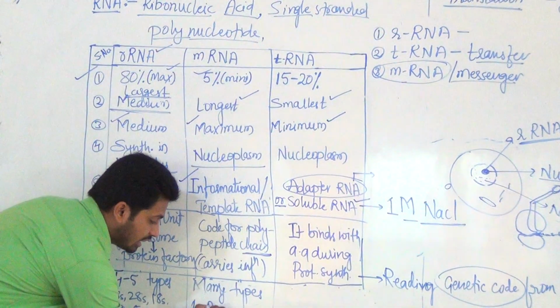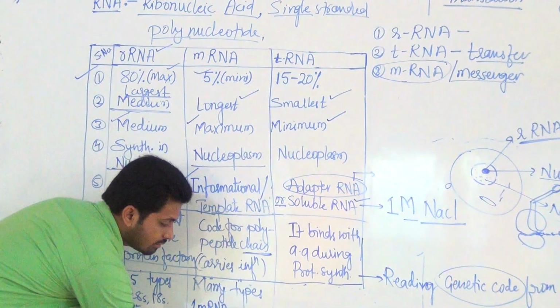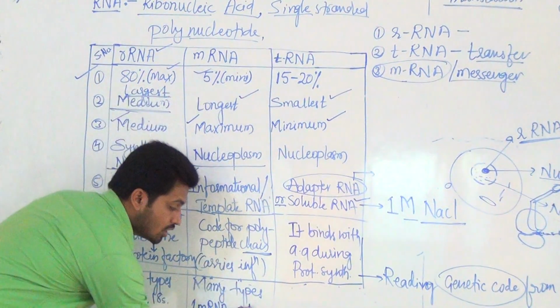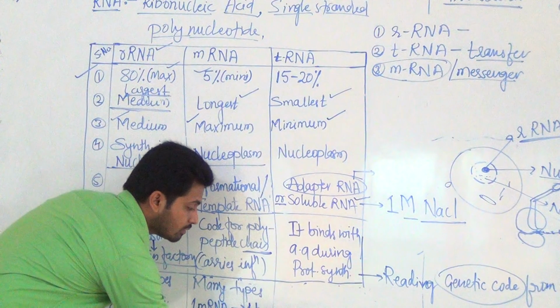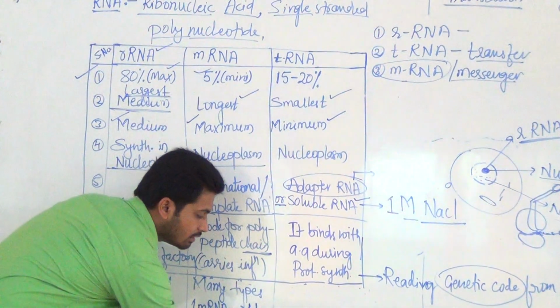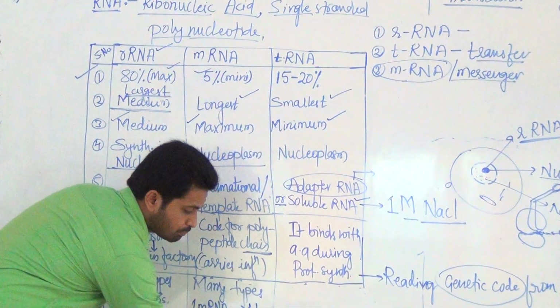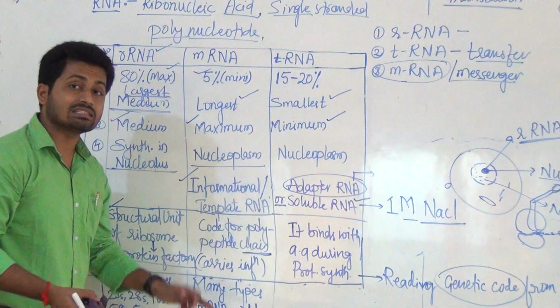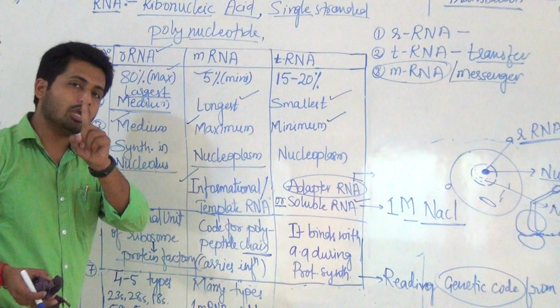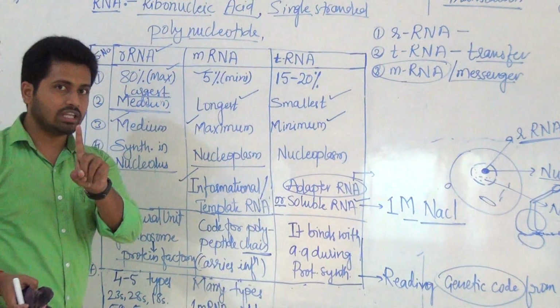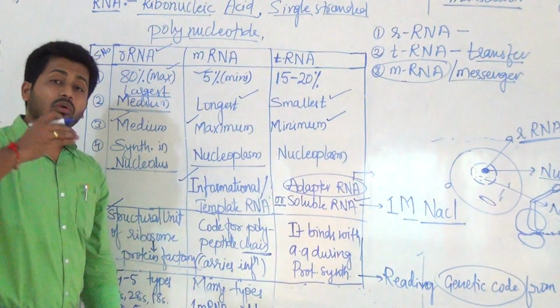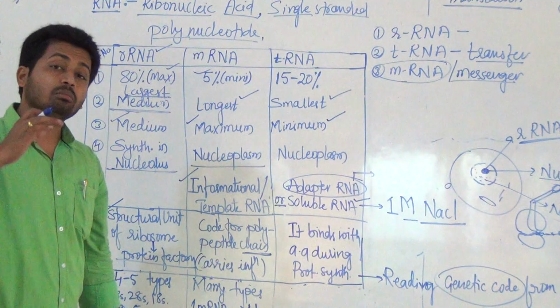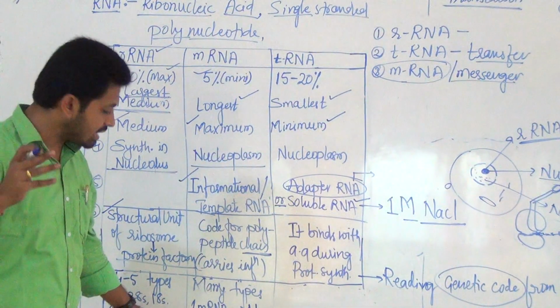That is, one type of mRNA produces only one type of protein. One mRNA can code for a particular type of protein only.